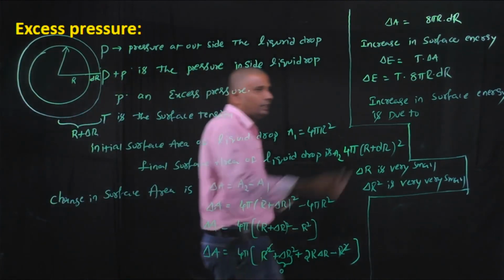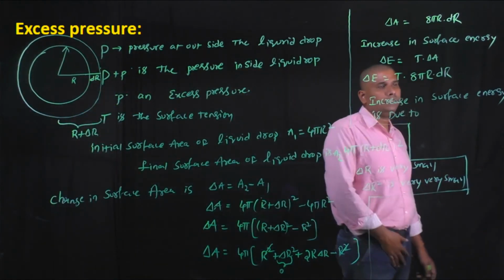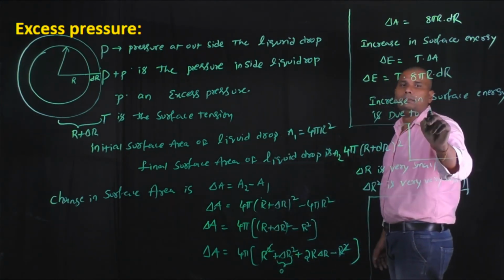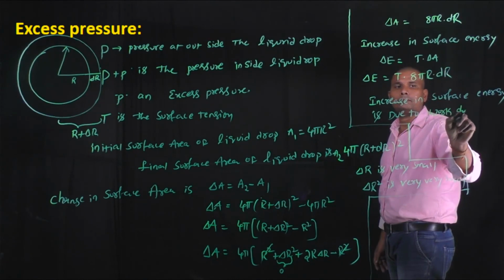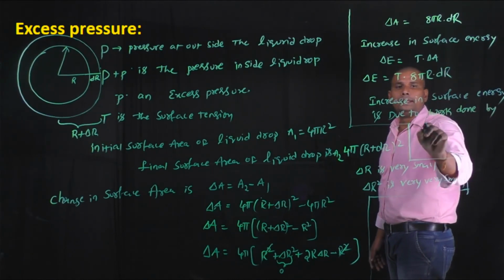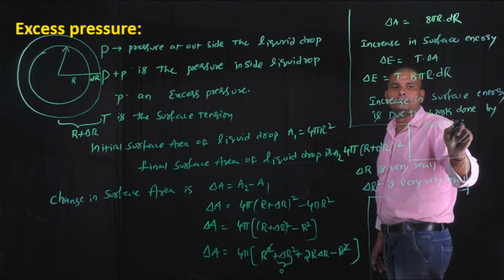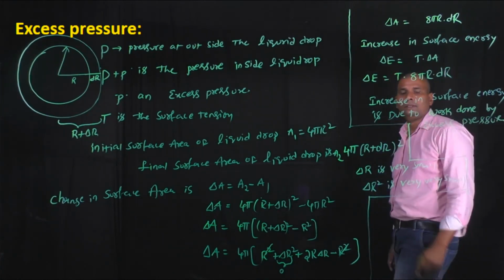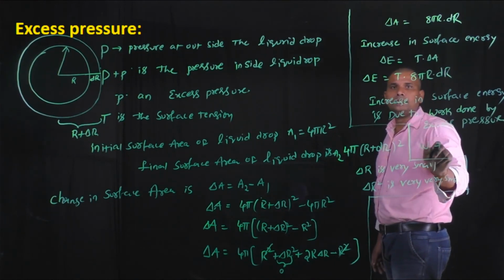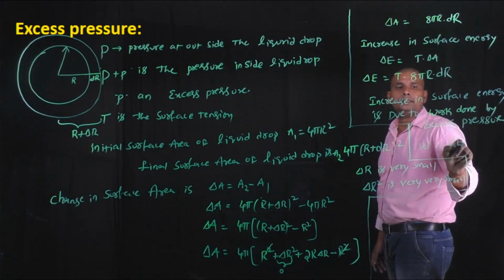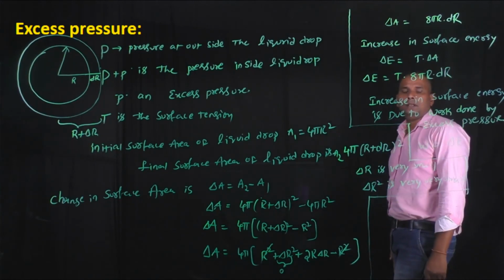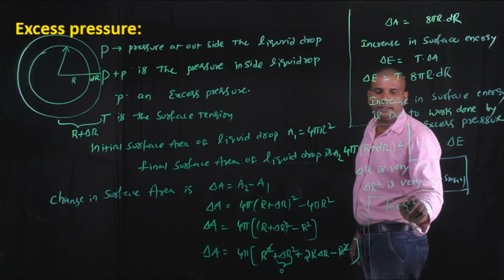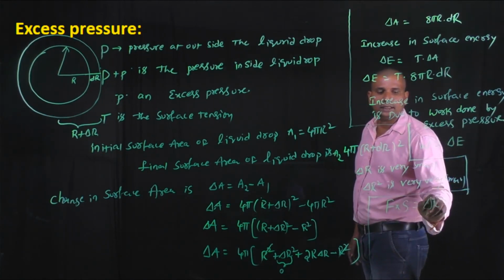So we can write that the increase in surface energy is due to work done by the excess pressure. It means the work done by the excess pressure equals the increase in surface energy.